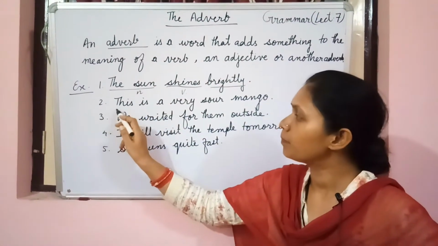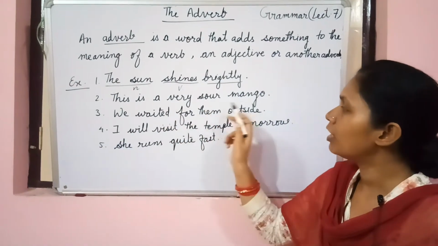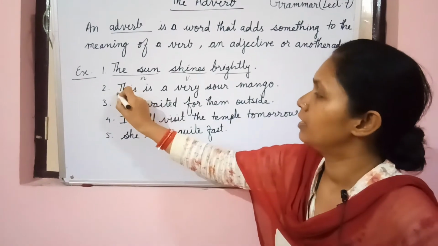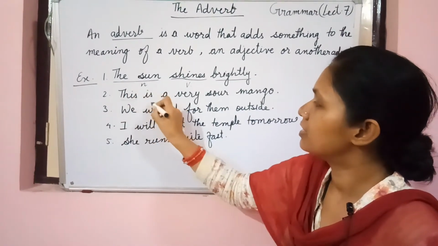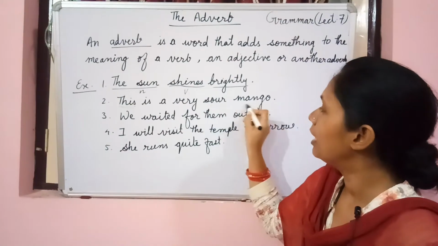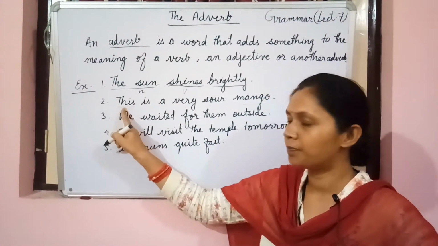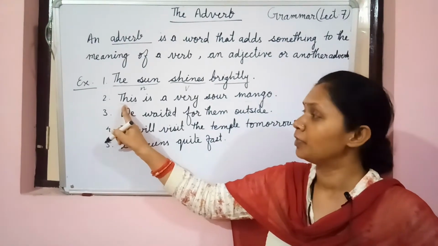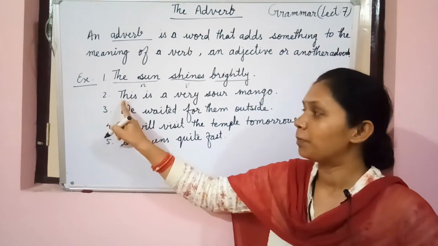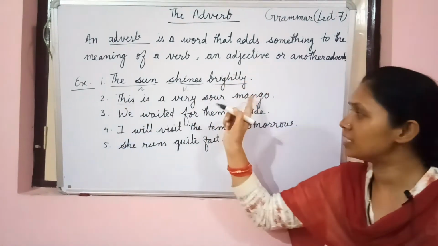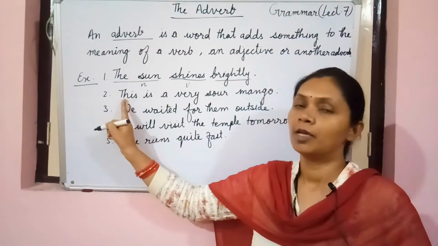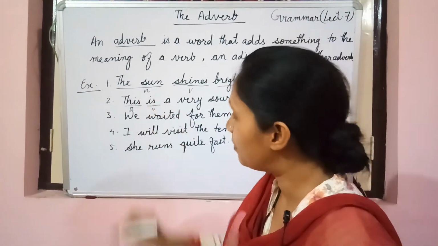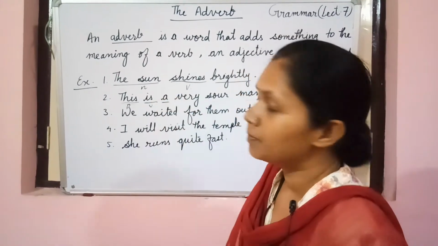Another example: this is a very sour mango. Can you tell me what these words are? This is a very sour mango. The word this, already you have learned. Now find out what it is. Because this is used here for the noun mango, that's why this is a pronoun. Good. This is a helping verb, sorry. This is an article.